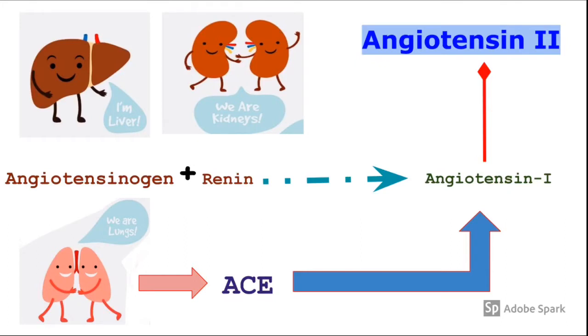In the meantime, the lungs give angiotensin 1 converting enzyme. ACE is angiotensin converting enzyme. This ACE reacts with angiotensin 1 to give angiotensin 2. The liver gives angiotensinogen and the kidneys give renin, which react to give angiotensin 1, and the second step is the lungs give angiotensin converting enzyme, which reacts with angiotensin 1 to give angiotensin 2.